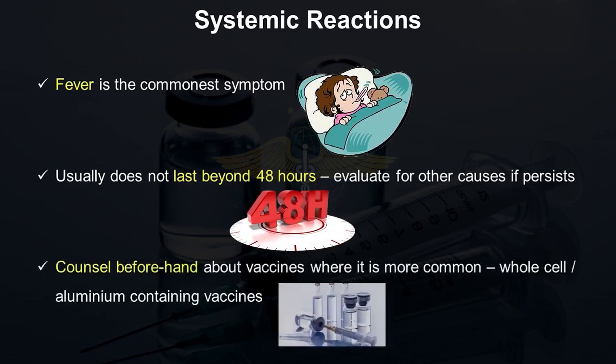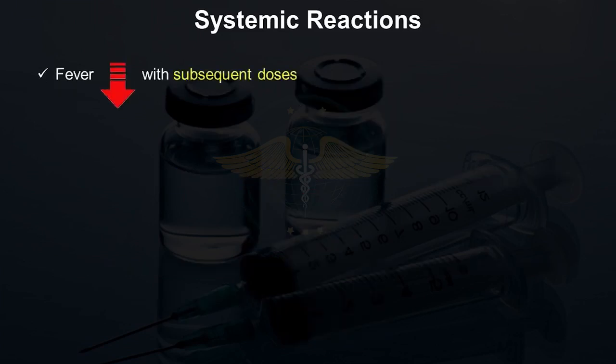We should also counsel the parents beforehand that fever can occur after any vaccine, but most of the time it is mild. If there are any vaccines which are highly likely to cause fever and pain or high fever, parents should be warned about it beforehand and told about how to deal with it. For example, the whole cell pertussis or aluminium containing vaccines. Also, unlike local reactions, fever decreases with subsequent doses of the vaccine. Also, fever decreases with increasing age of the child.